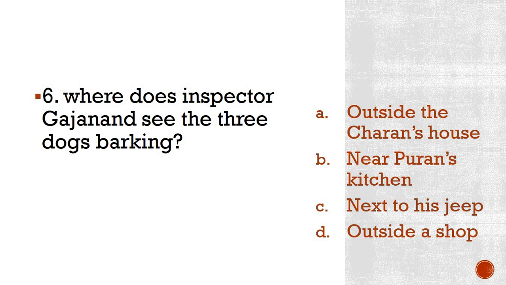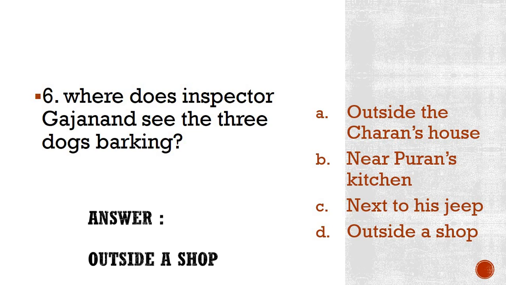Where does the Inspector Gajanand see the 3 dogs barking? Outside the Charan's house, near the Puran's kitchen, next to his jeep, or is it outside a shop? I hope that you are writing your answers, students. I will really appreciate the students who are writing the answers now and not waiting for me to display the answers. They are really the genius students, I should say. Okay, the correct answer is outside a shop.